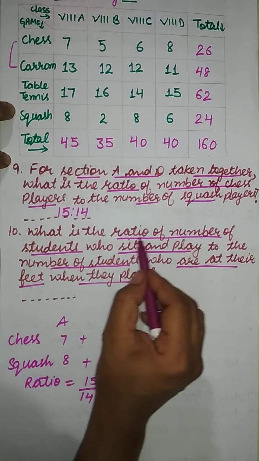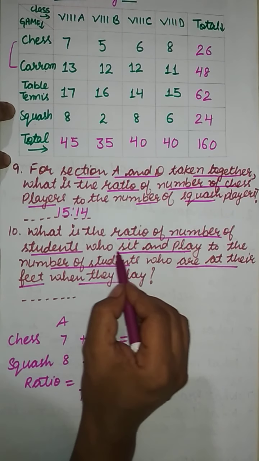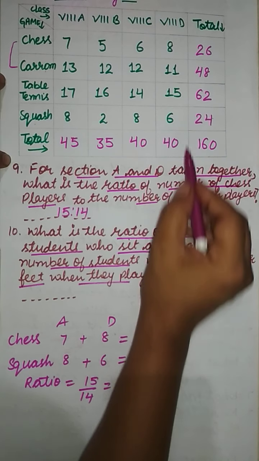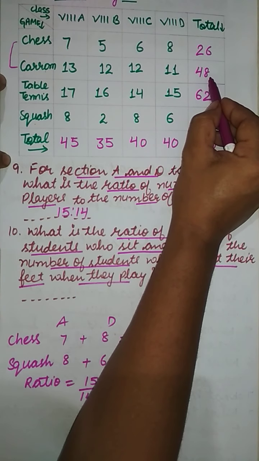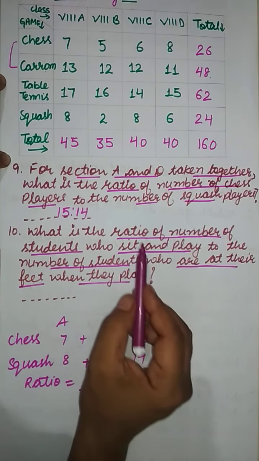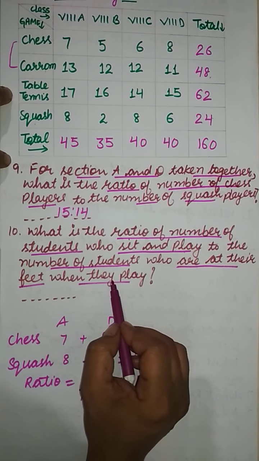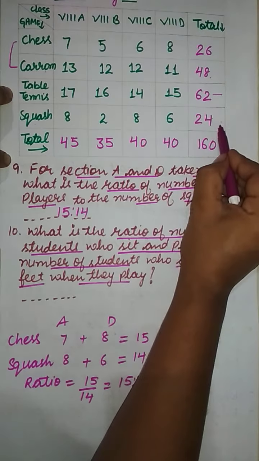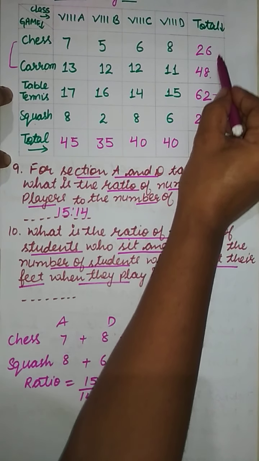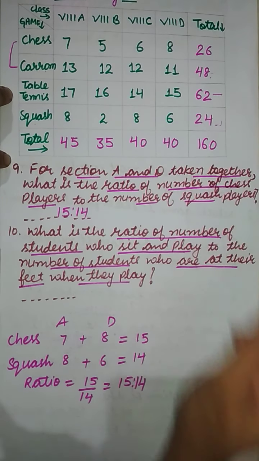I have to find out the ratio of number of students who sit and play. It means I will add up these two numbers, 26 and 48, and then the number of students who are at their feet when they play, 62 plus 24. So I will add these two numbers and then these two numbers.